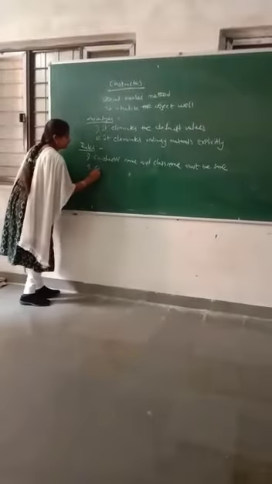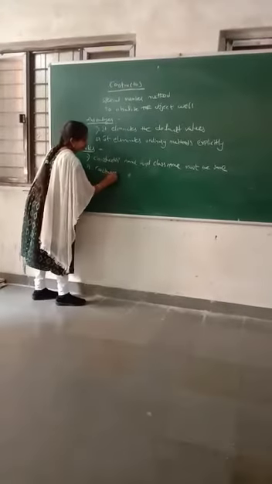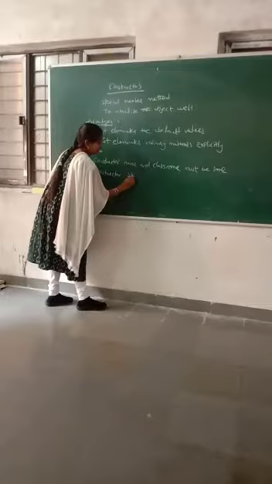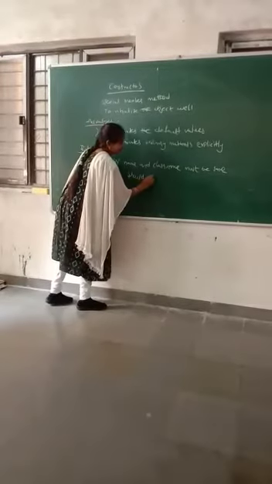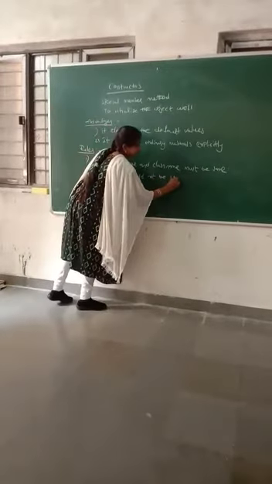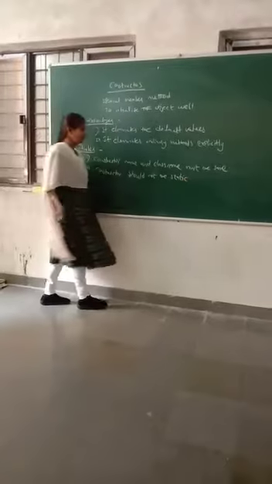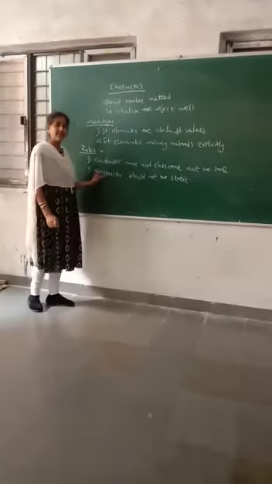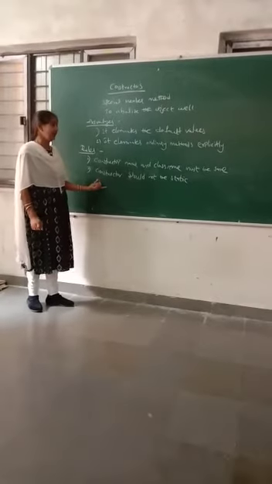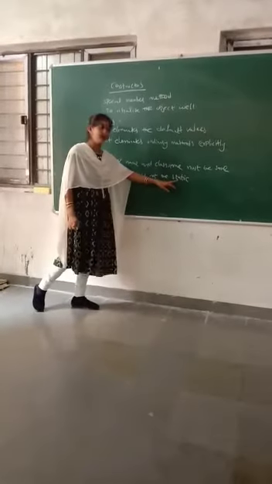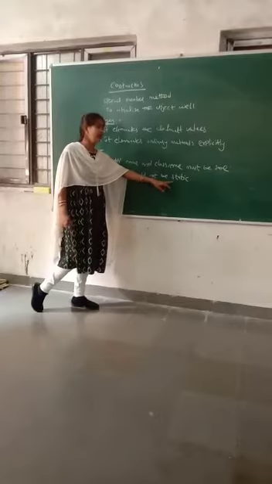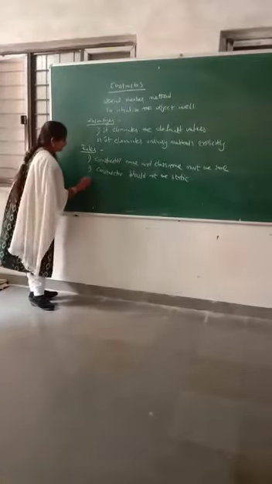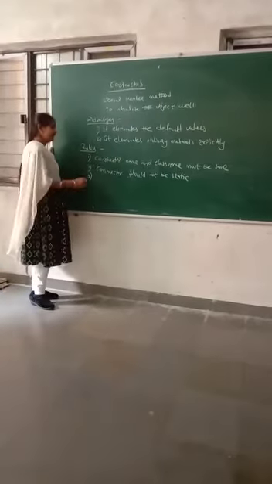Second one, constructor should not be static. Why is it not static? Because a constructor is executed every time whenever we are creating an object. But static means it executes only once. It allocates memory only one time. So that's why constructor should not be static.